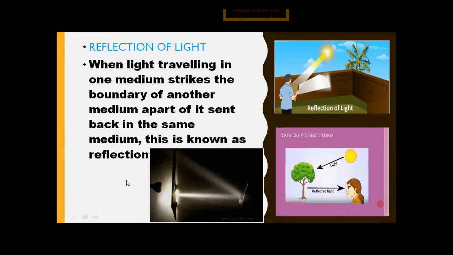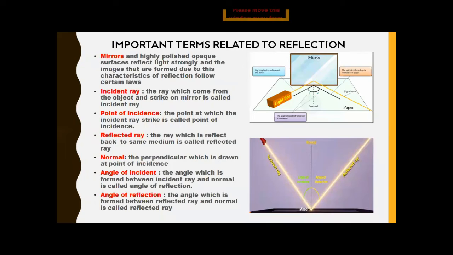Okay, we are moving toward the next slide, that is, important terms related to reflection. So the first term is mirror. So what is a mirror? A mirror is a highly polished opaque surface that reflects light strongly, and the images formed due to this characteristic of reflection follow certain laws. In very simple words, a mirror is a highly polished opaque surface which reflects light. That is the only thing you have to remember about the mirror.